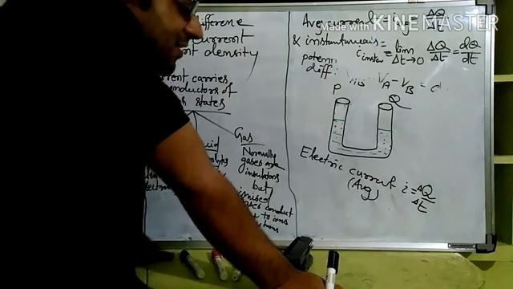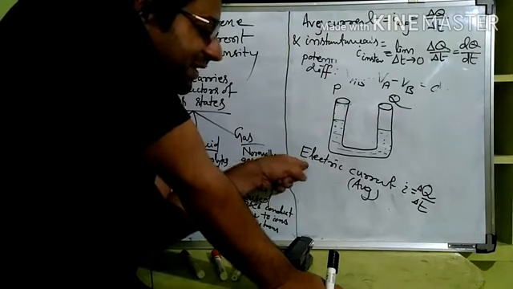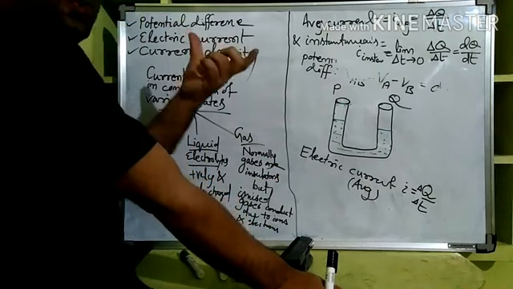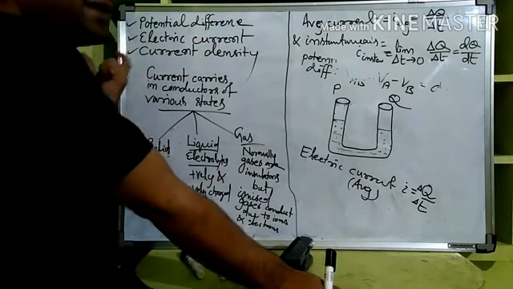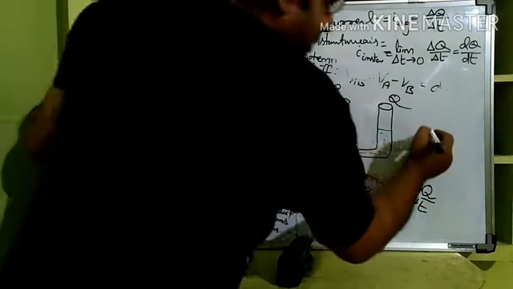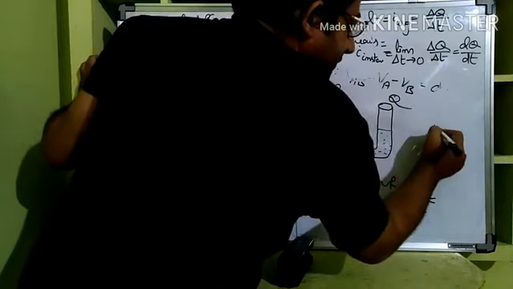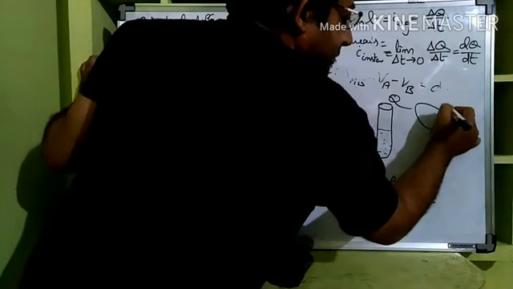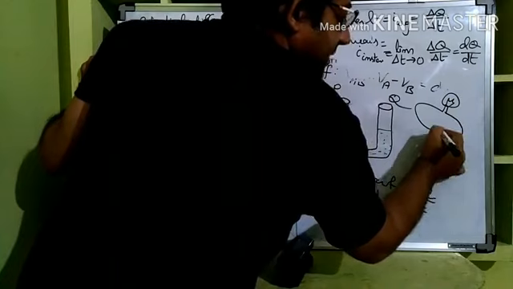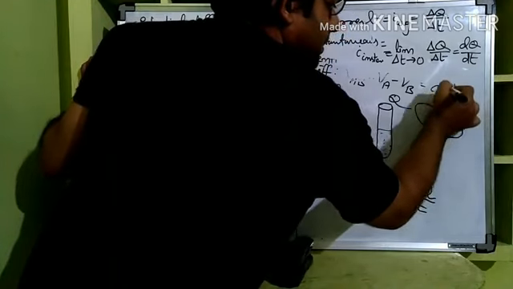Now, whenever we are defining electric current, there must be a potential difference between 2 points so that electric current will be triggered, right? Now, let us say there is a circuit where an electric bulb is connected and the bulb is glowing.